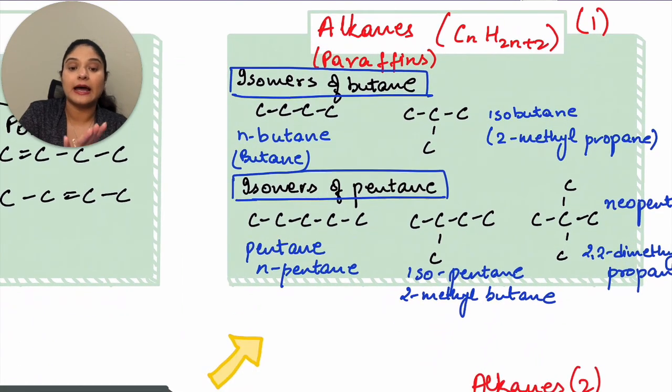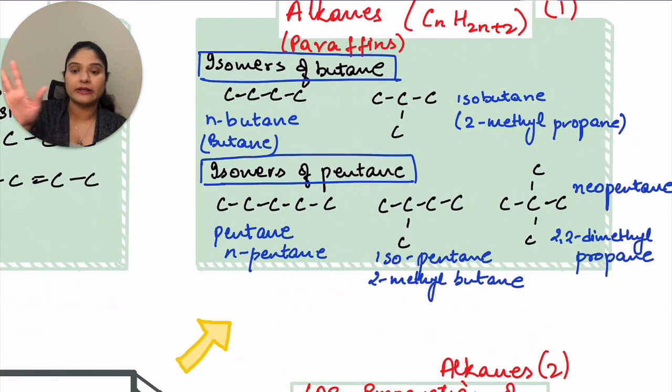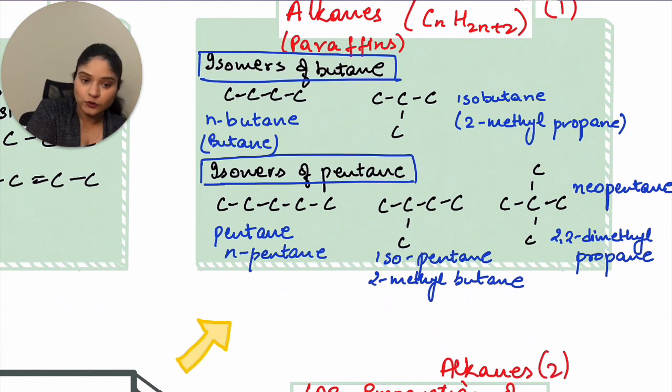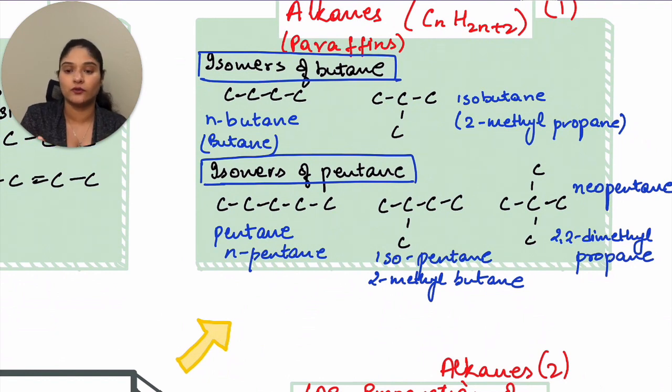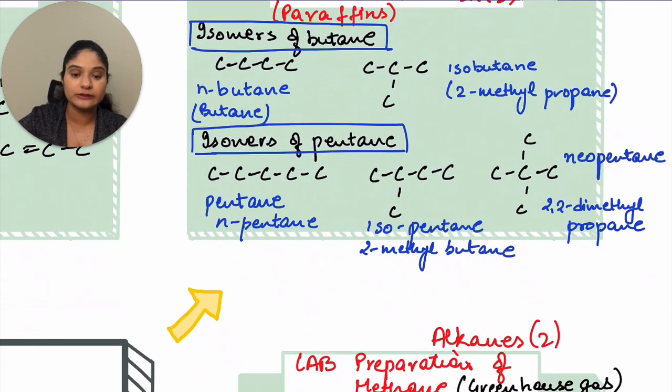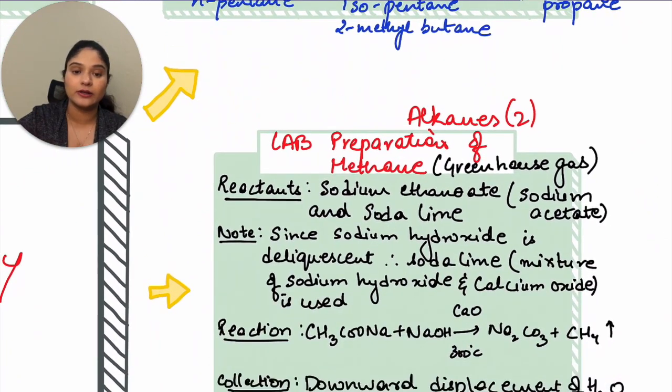Then isomers of pentane: five in a straight chain, then one comes down, and then one goes up and one comes down. So these are n-pentane, isopentane and neopentane. These are the names. They can ask you for the formation of a structure. How would you make neopentane? What is the structure of neopentane? So you need to know both the names. All right students, let's move ahead to the second one of alkanes.